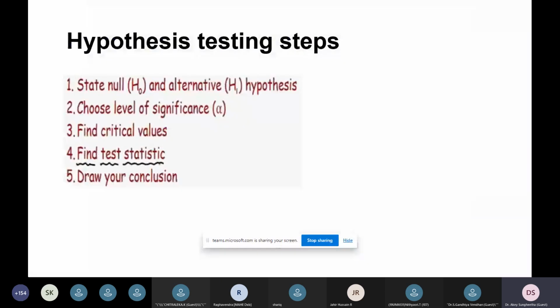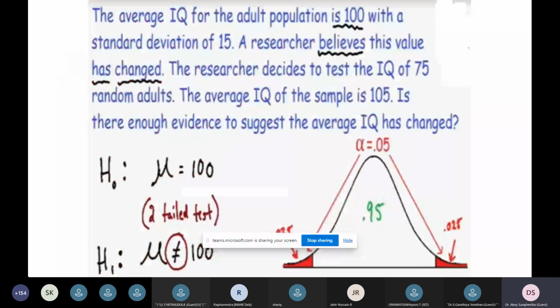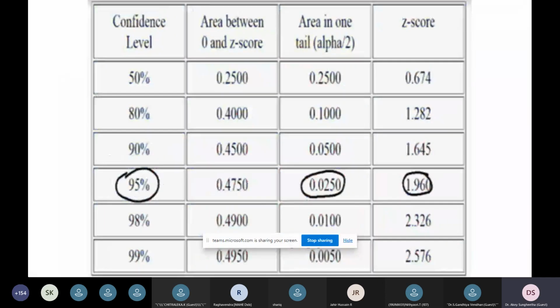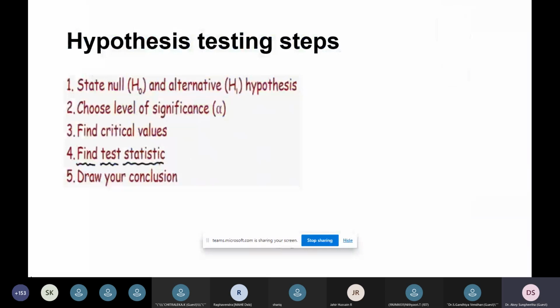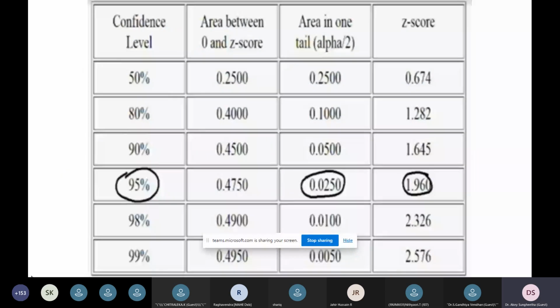When we find the critical value, the level of significance alpha is 0.05, and it lies at the 95% confidence level. So the corresponding critical value is 1.96. The critical value determined is 1.96 over here.